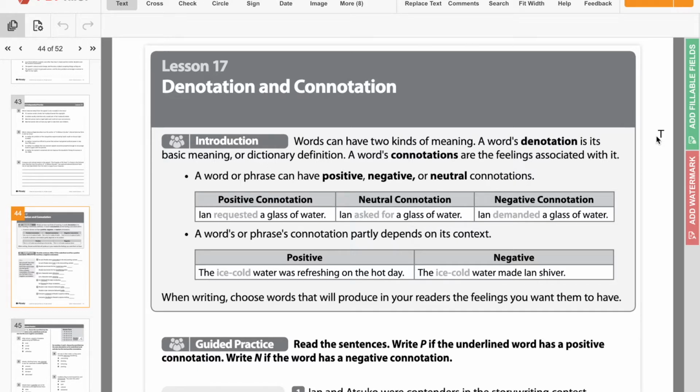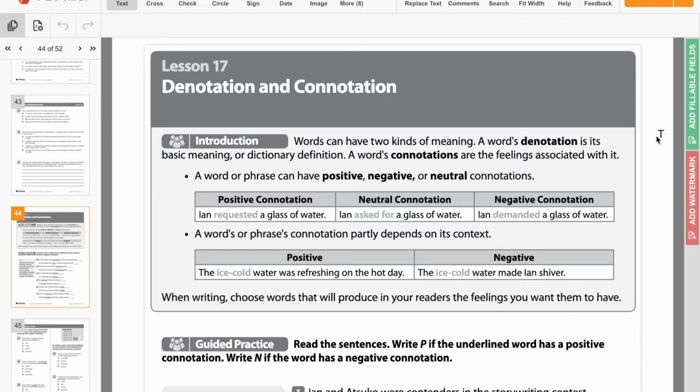So a word or phrase's connotation partly depends on the context. Now, what is context? Context is what is surrounding the word. So in the example of the positive connotation, it's the ice-cold water was refreshing on a hot day. So we have ice cold twice here, so it's saying the exact same thing. We have ice cold water was refreshing on a hot day, and the ice cold water made Ian shiver. So the ice cold water on a hot day is positive, right? But ice cold water being thrown on you when it's not hot is not positive, right? That is more of a negative feeling, has a negative connotation associated.